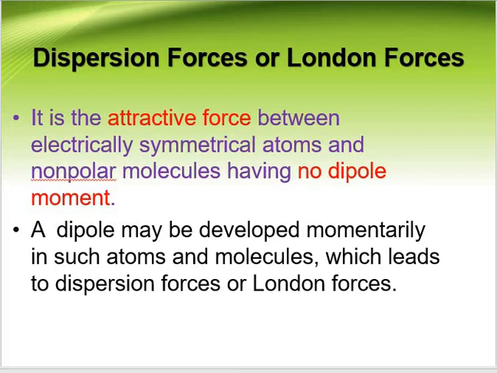We already know, as I told you in the hydrocarbon chapter, London dispersion forces are stronger in long chain molecules, whereas they are weaker in molecules that are compact.